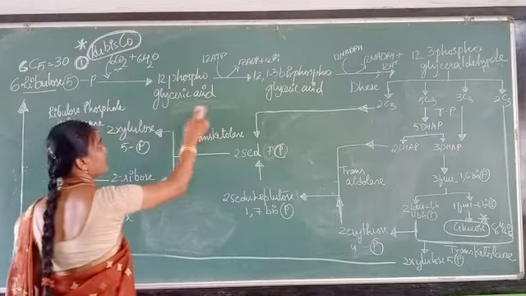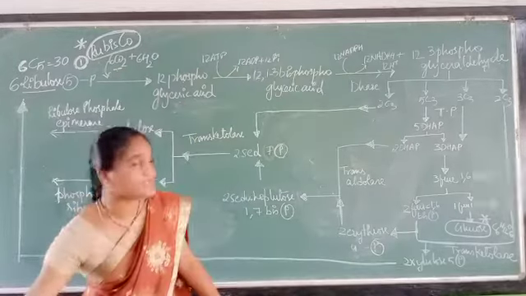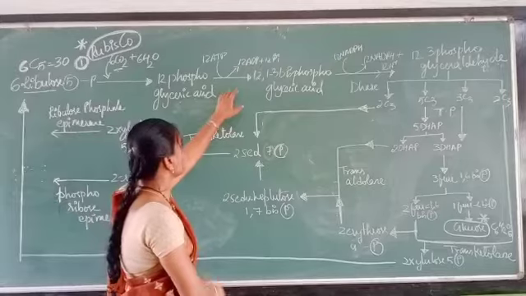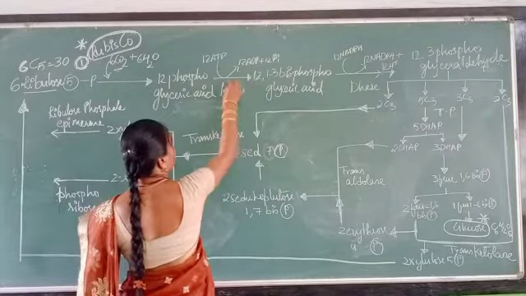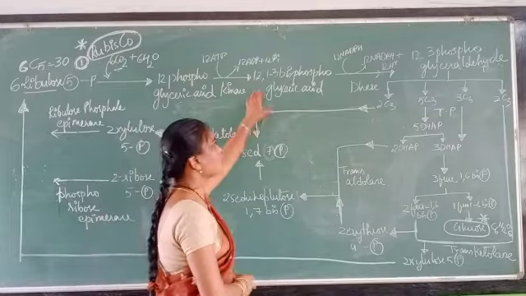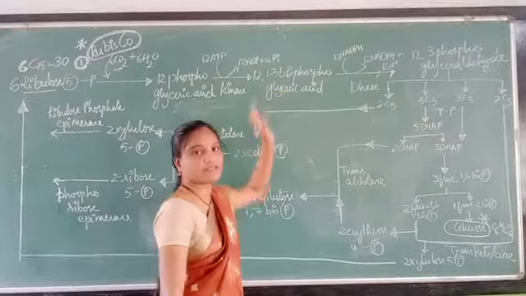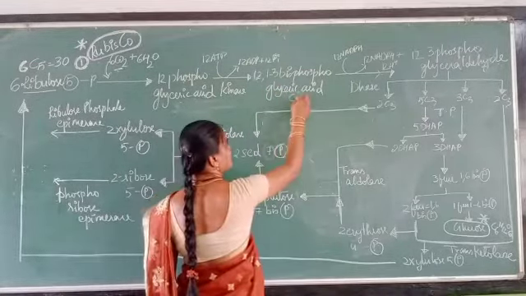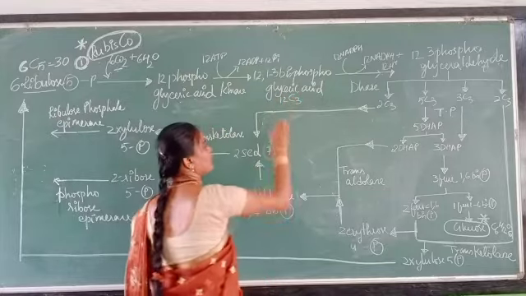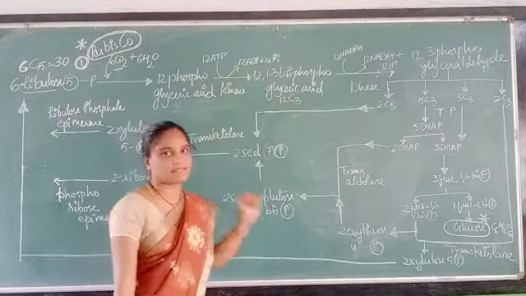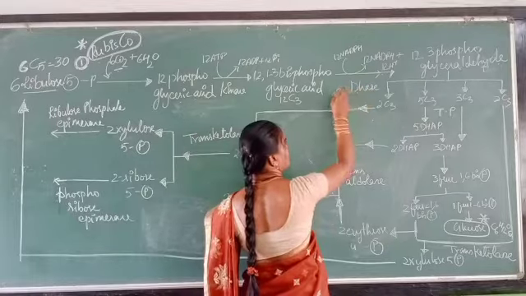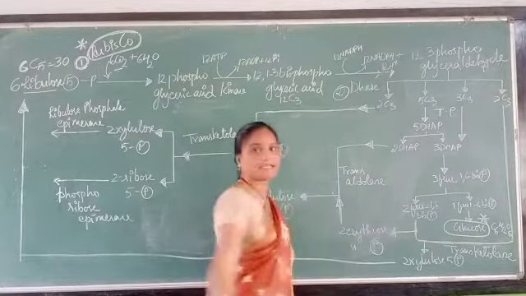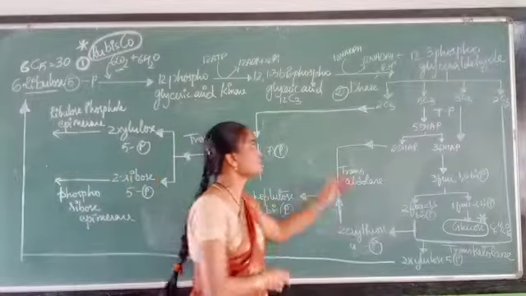Now, again 12 molecules of phosphoglyceric acid in the presence of kinase enzyme. In the presence of kinase, it will form 12 molecules of 1,3-bisphosphoglyceric acid. Again, this is a 3-carbon containing compound with 12 molecules, so 36 is balanced. Now, this is reduction. So that is the second step, reduction. Carbon fixation is the first step, and this is reduction.